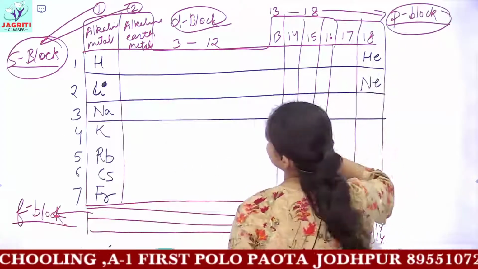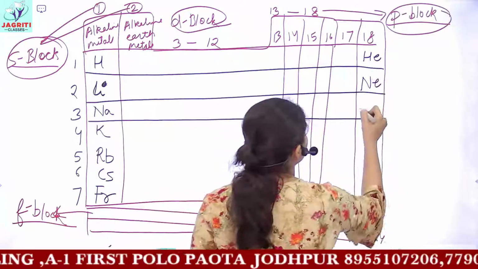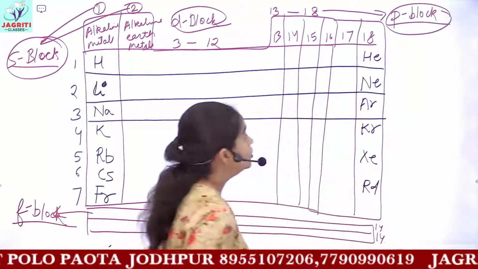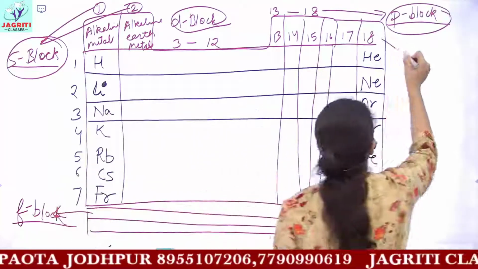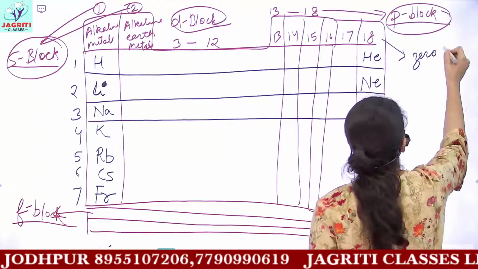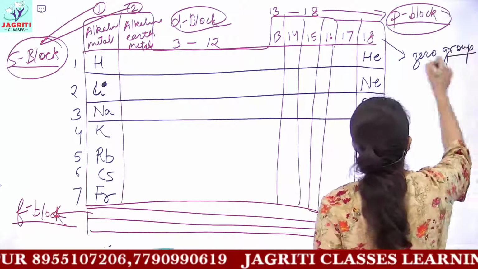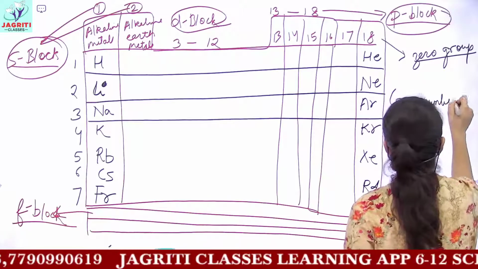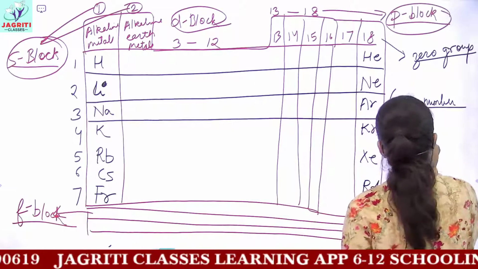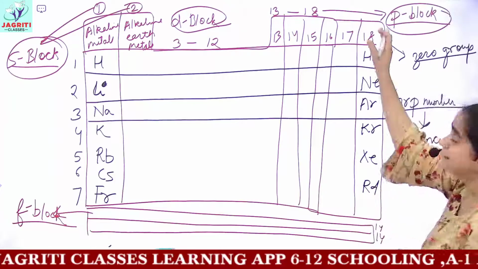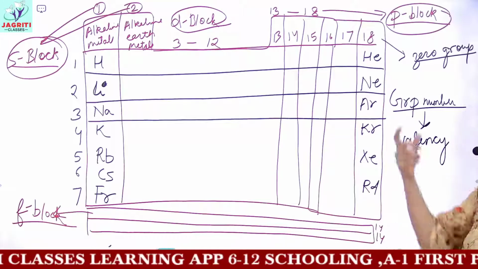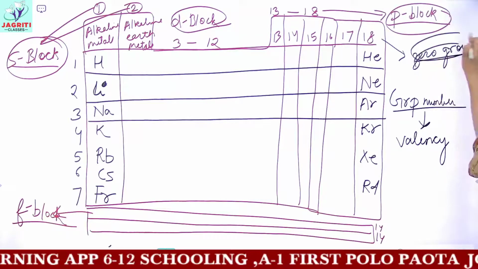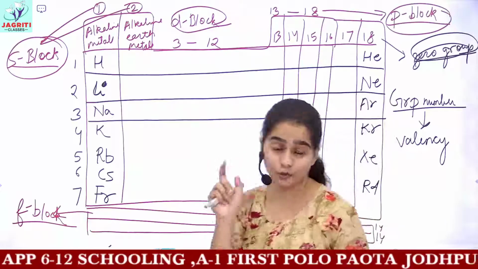Then here comes neon, argon, krypton, xenon and radon. So this 18th group is also referred to as zero group. Why so? Because the group numbers which we have put refer to the valency, and we know that the 18th group has inert gases, that is your noble gases. So hence these have a zero valency, so they are also referred as zero group.